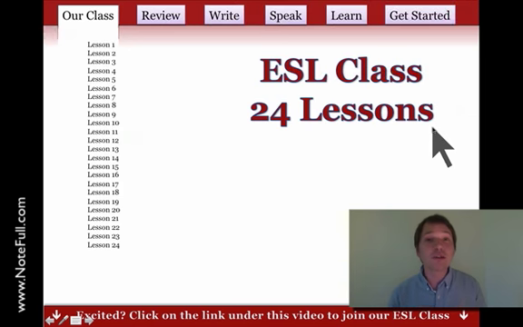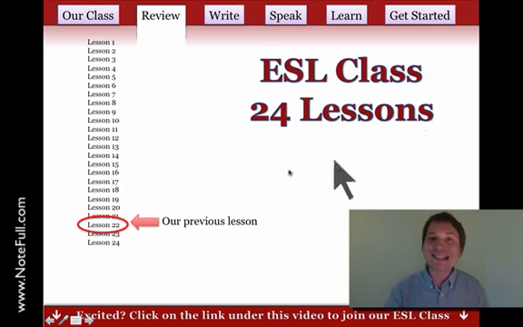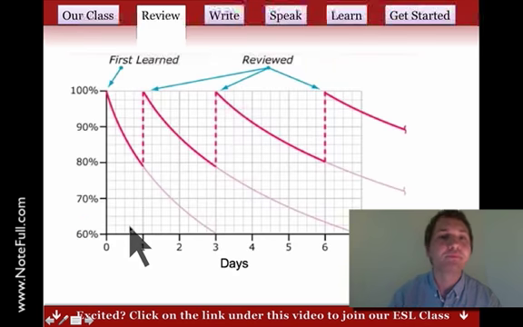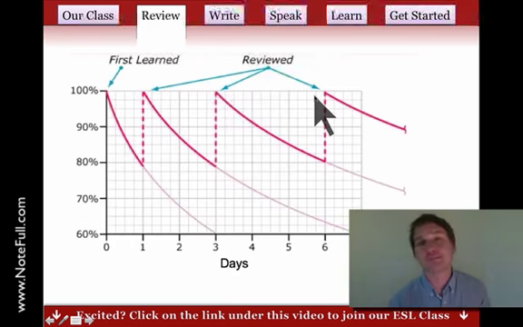So we have 24 lessons. As you guys know, last time we studied lesson 22. And today I want to review a little bit. As we know, we review to keep our skills at 100%. If you learn it one time, you don't know the skill perfectly. It's not your permanent skill. But if you keep practicing it, then it's fresh. Every time it's fresh, and then you can use it naturally.